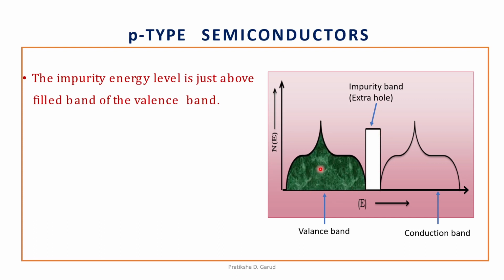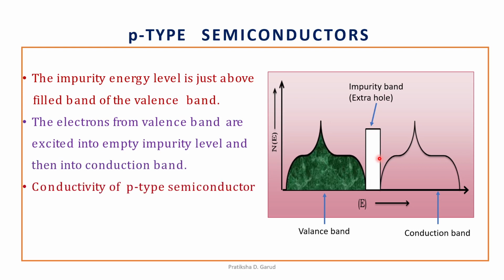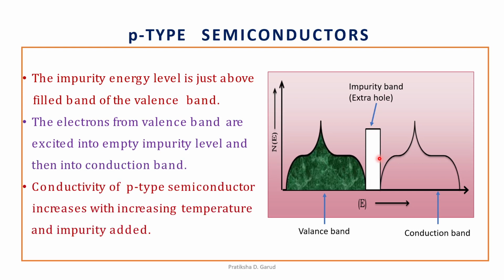The electrons from the valence band are excited into the impurity band, and hence it leads to the conduction. So the electrons from the valence band are excited into the empty impurity level and then into the conduction band. So the conductivity of p-type semiconductor increases with increase in temperature and also by the addition of impurities, right?